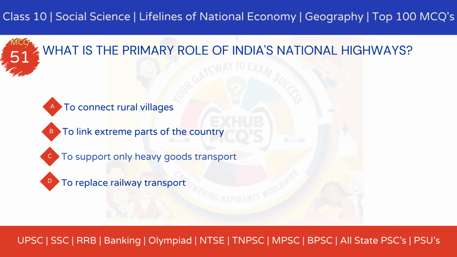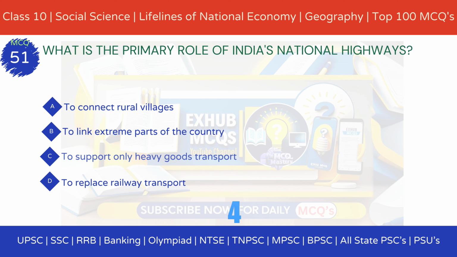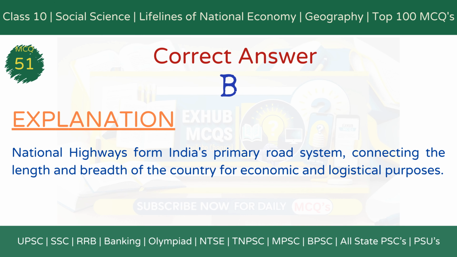MCQ 51. What is the primary role of India's national highways? Option A. To connect rural villages. Option B. To link extreme parts of the country. Option C. To support only heavy goods transport. Option D. To replace railway transport. The correct answer is option B. To link extreme parts of the country. Explanation. National highways form India's primary road system, connecting different regions across the country for economic growth and transportation efficiency.